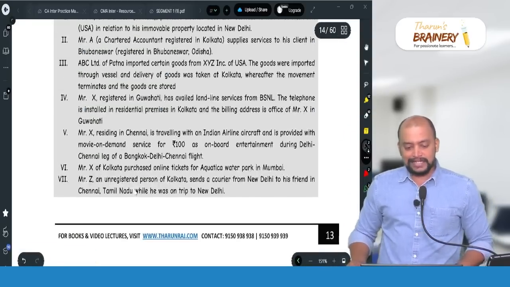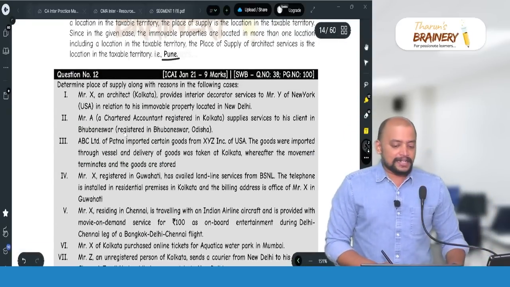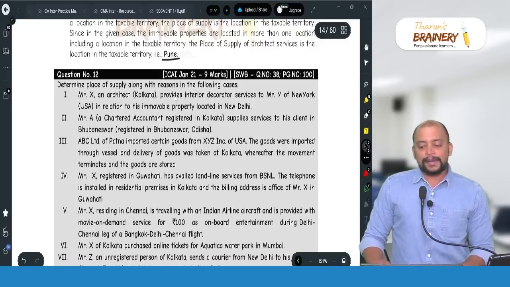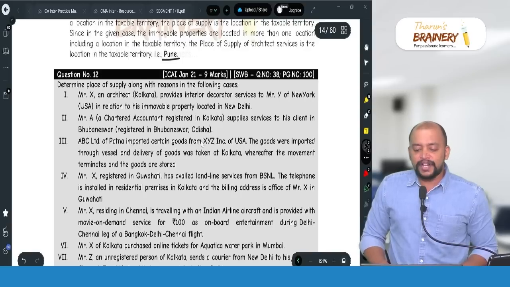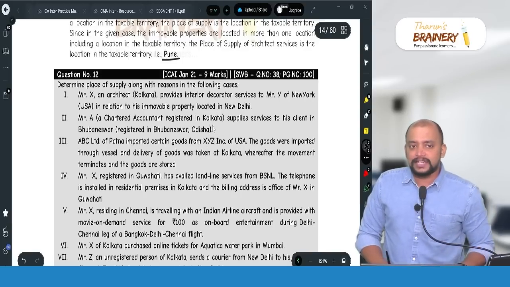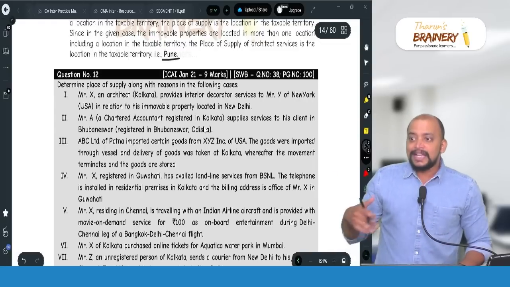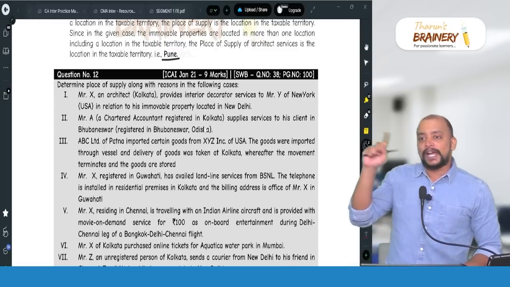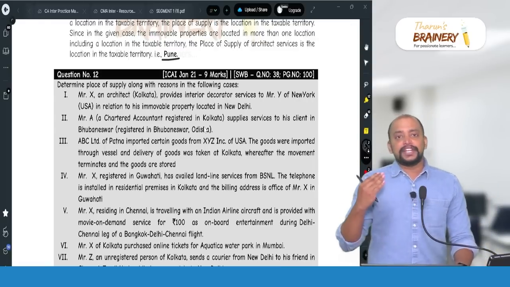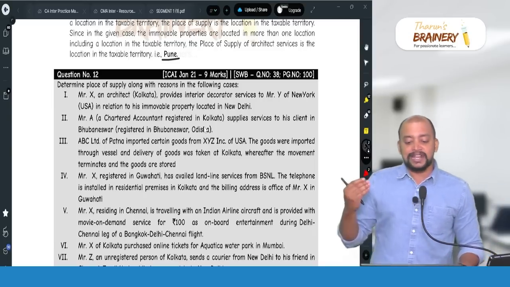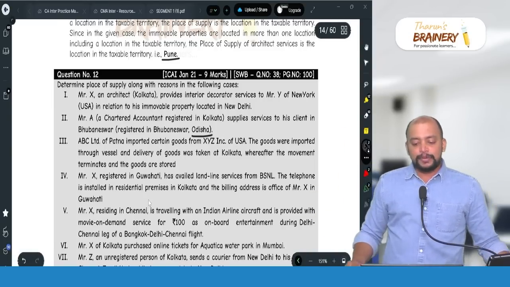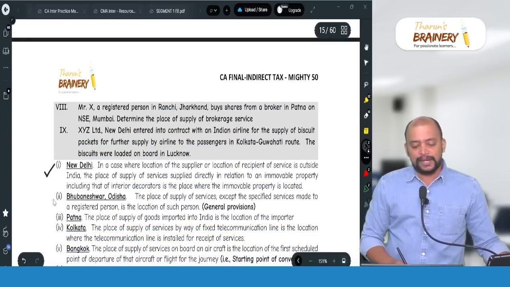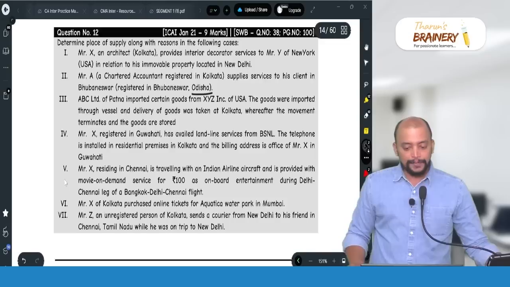Then second, Mr. A, a chartered accountant registered in Kolkata, supplies services to his client in Bhubaneswar, registered in Bhubaneswar, Orissa. Now in that case, normal chartered accountant services, we don't have any specific provision. It is general provisions, section 12, because both are in India. So we need to take location of recipient if they are registered, and they are registered. So location of recipient will be Orissa. So Bhubaneswar, Orissa will be taken as the place of supply as per section 12.